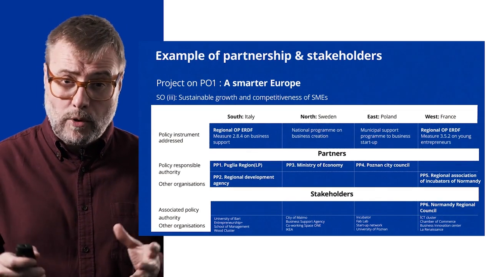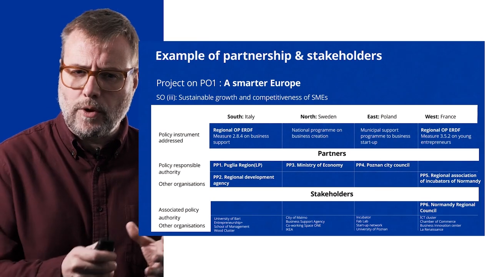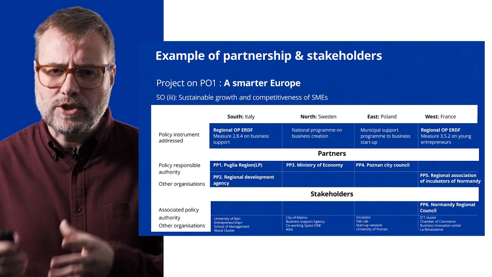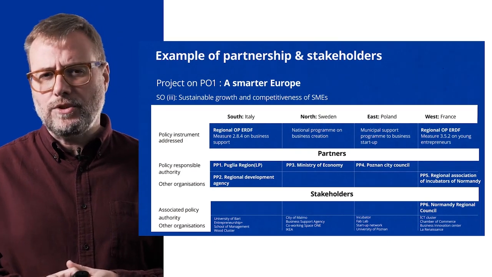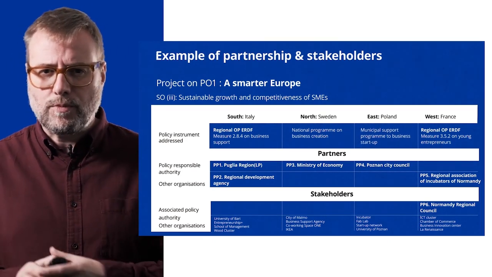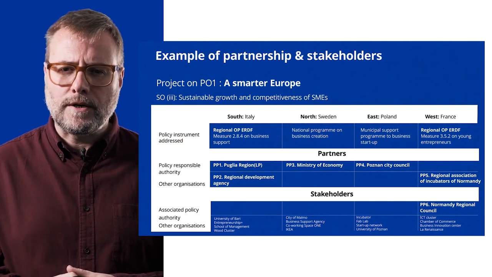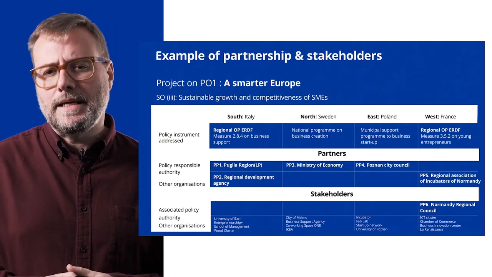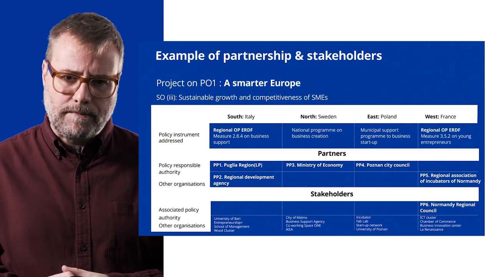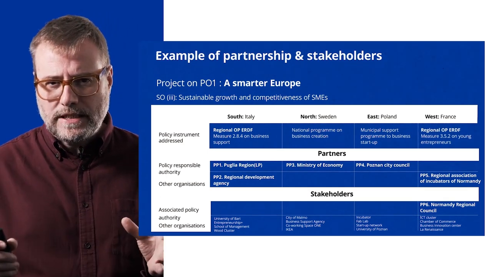You can see also the policy instruments addressed: the Regional Operational Program ERDF for the Italian partners, the National Program on Business Creation for the Swedish partners, also the Municipal Support Program of Business Startup in Poland, and finally for France, again the Regional OP. So they are addressing 4 policy instruments.